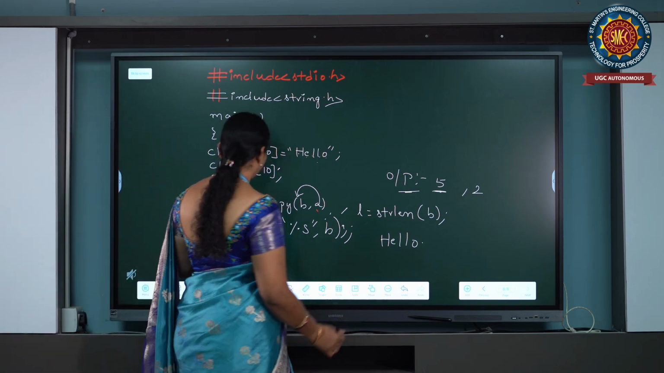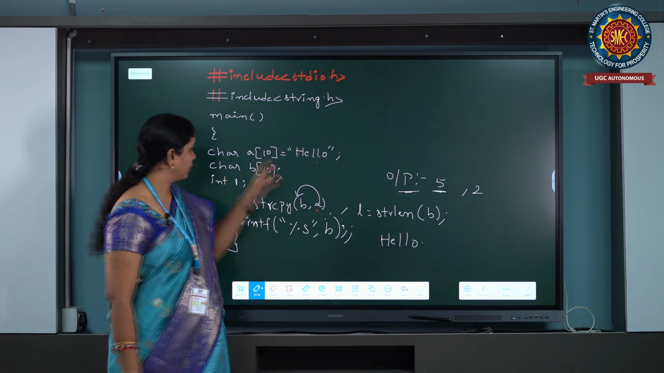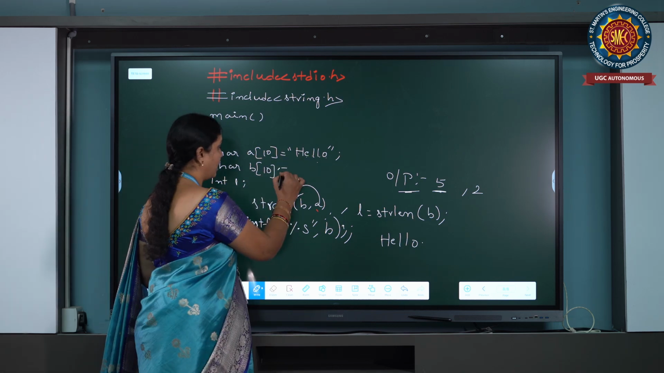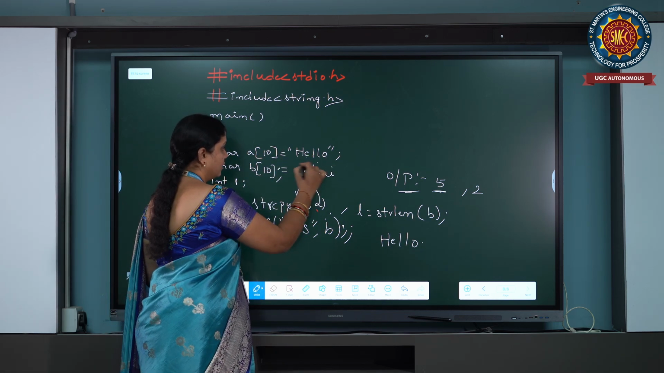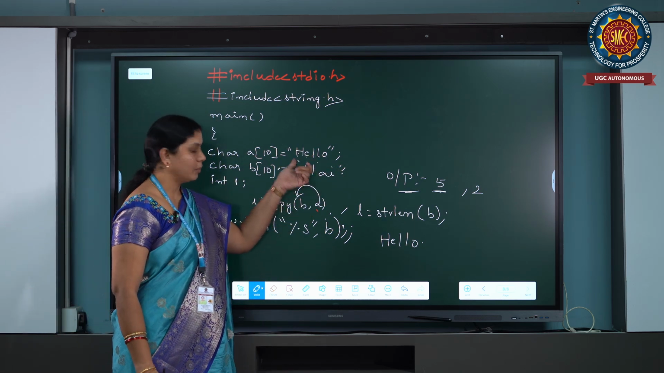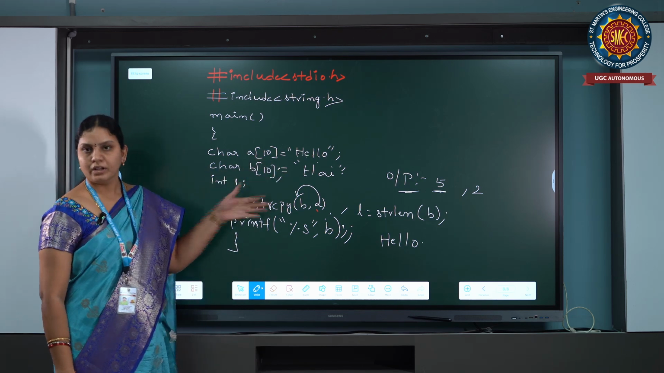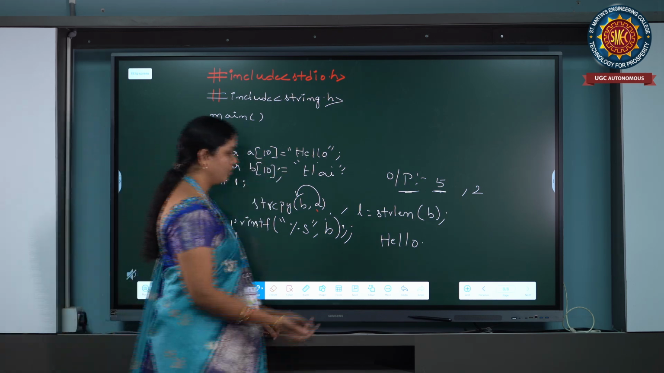Next one is strcmp. Strcmp is used to compare two strings. It is going to compare two strings, hello and hi. It gives the ASCII difference between the two non-matching characters, and it displays whether string1 is greater than string2 or not.